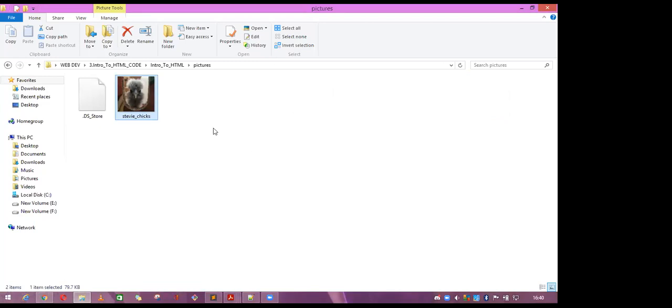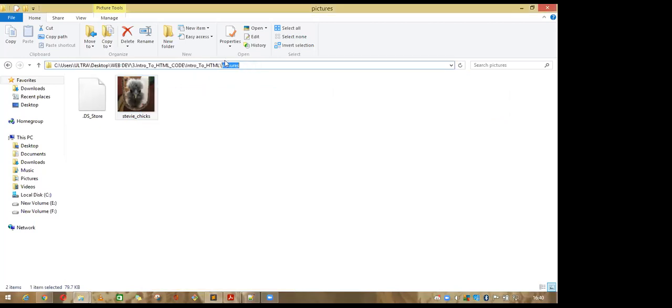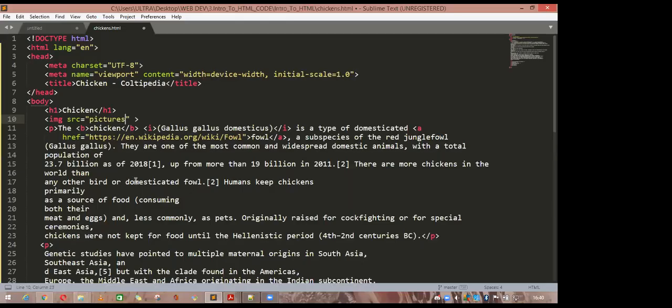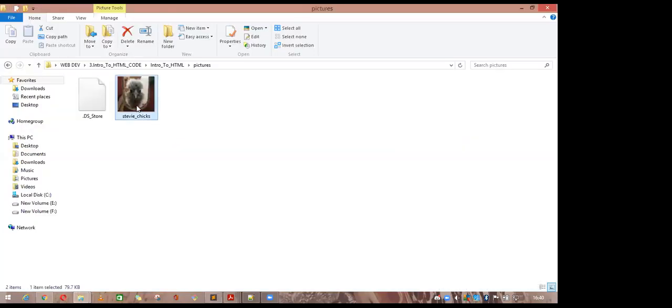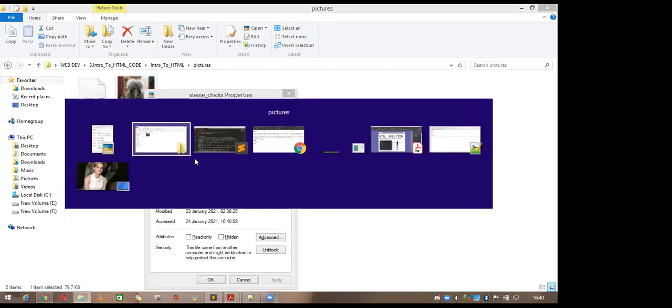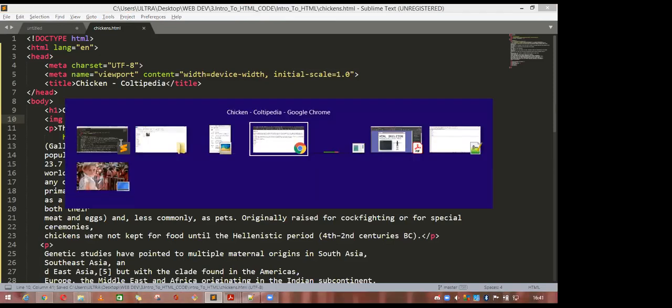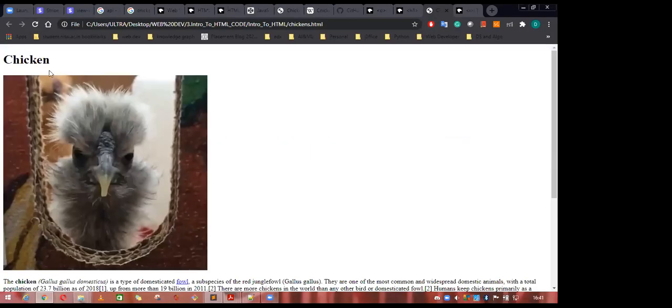So go to the properties and see the details. This is the actual path: the C drive, user, desktop, whatever. But for that, you just have to take the picture, go here and paste it into the source, and the name of this picture, Stevie Chicken. Stevie Chicken, go to the properties, Stevie Chicken here, and .jpg, and save this one, and go to your browser and refresh this one. Yeah, there's the picture on this HTML page.